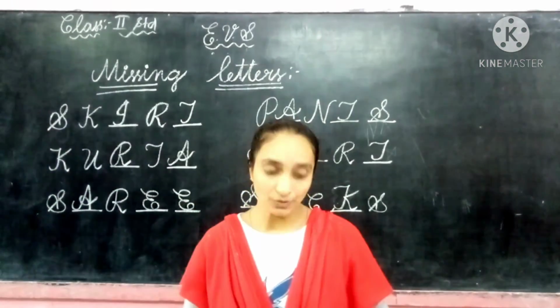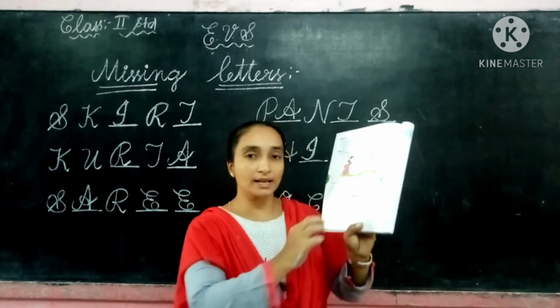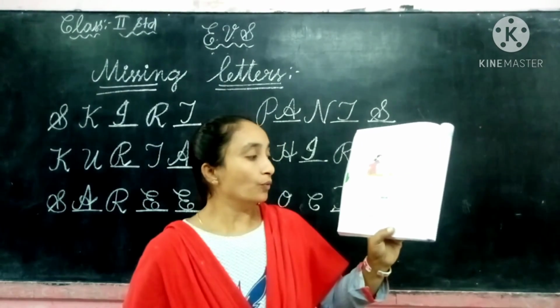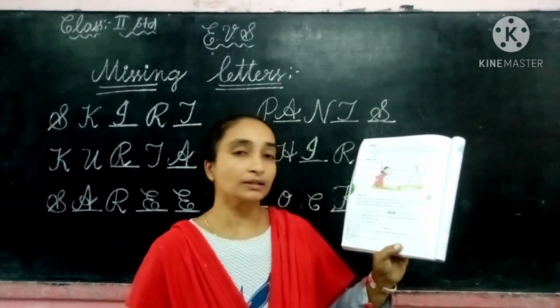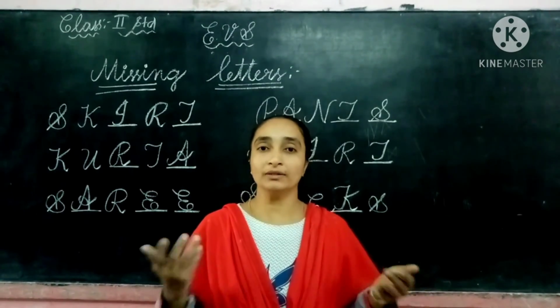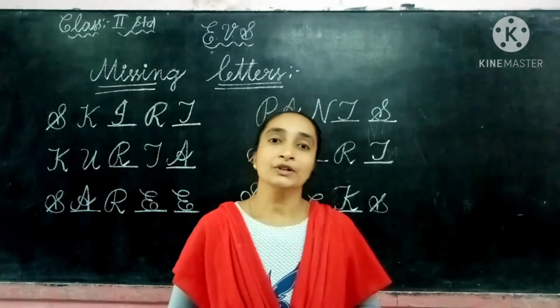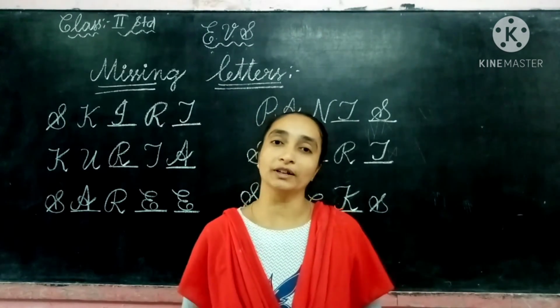So and the last one, children, here in our textbook, in a small box they have given the value. What do you do with the clothes that do not fit anymore? Suppose children, you are growing very fast. You are drinking Complan, Horlicks, Bournvita, everything. So you are growing taller and taller daily.